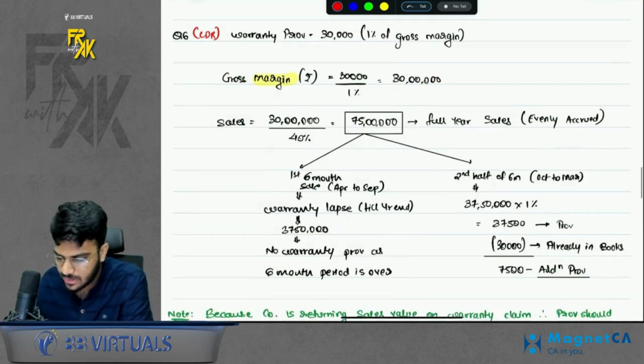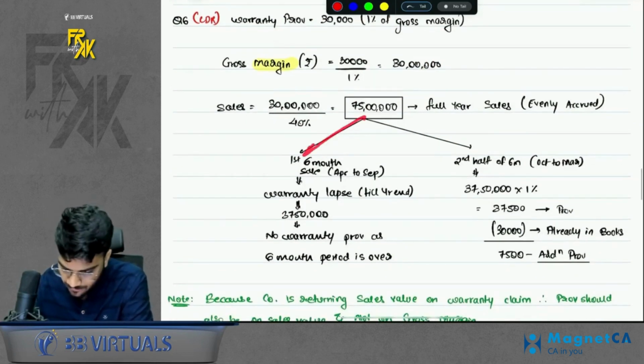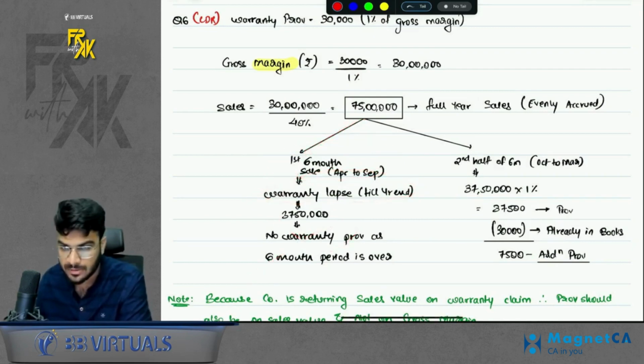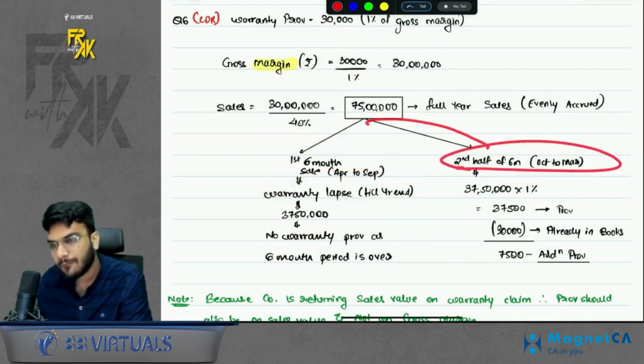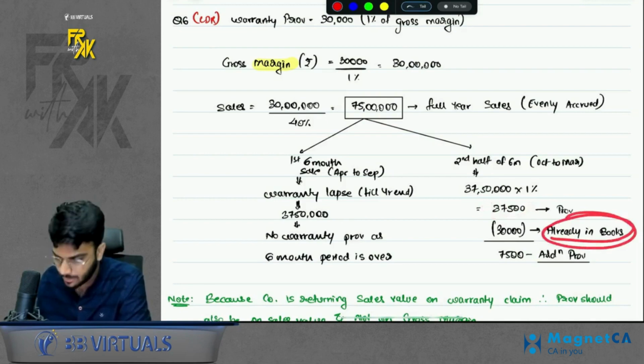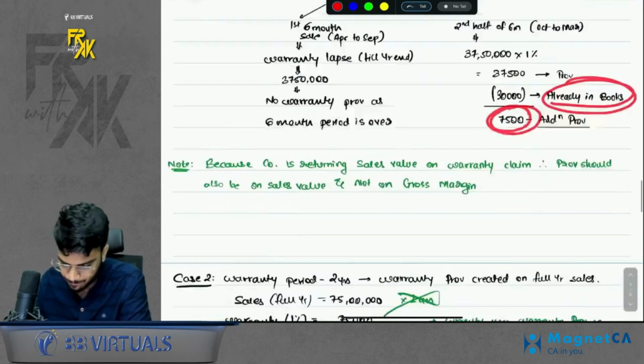Then, because you are giving only a 6-month warranty, for the first 6-month sale, the warranty has already lapsed by year end. No provision on this sales. For the next 6 months, warranty is outstanding, make the provision. It comes to 37,500. Out of this, you have already created 30,000 in the books. Create additional 7,500. Simple. Okay.